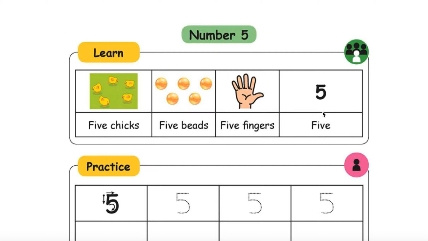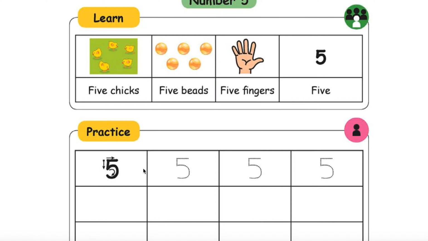This is how you have to write 5. Start practicing it like this. Okay, arrows are clearly indicating, right, how to write 5. Otherwise I can show you once.